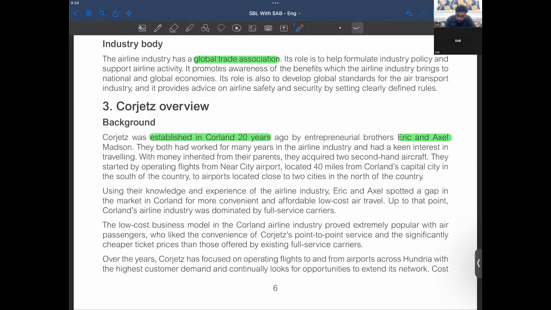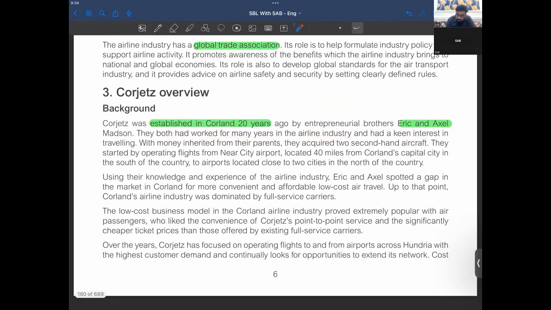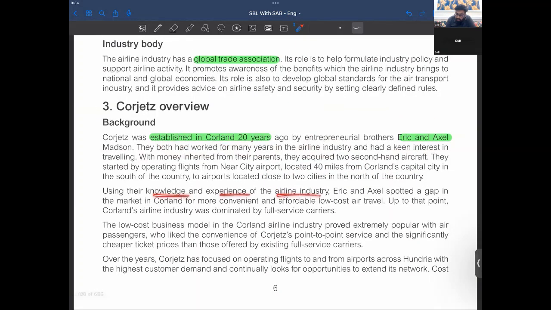They started by operating flights from New York City Airport, located 40 miles from Colin, the capital city in the south. The airport is located close to two cities in the north of the country. Using their knowledge and experience of the airline industry, Eric and Axel spotted a gap in the market in Corland for more convenient and affordable low-cost air travel.